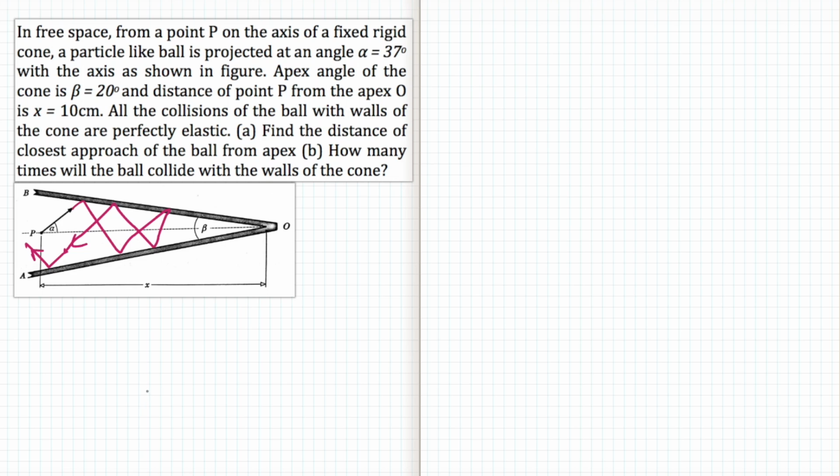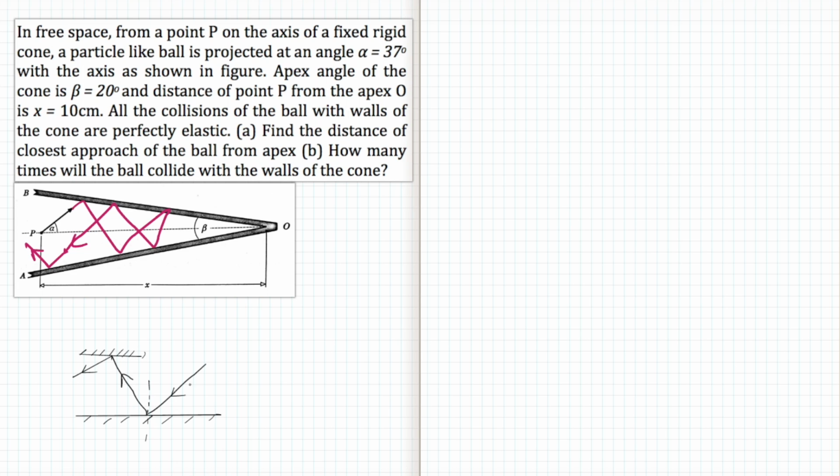To solve this problem, first of all, since all the collisions are elastic, we can treat this ball as a ray of light which is going and hitting a mirror. The situation will be the same. If we have a plane mirror somewhere like this, and a ray of light is coming at a certain angle, then we know the angle of incidence equals the angle of reflection, so it will reflect back something like this. And suppose we have another mirror here, then again it will reflect from here.